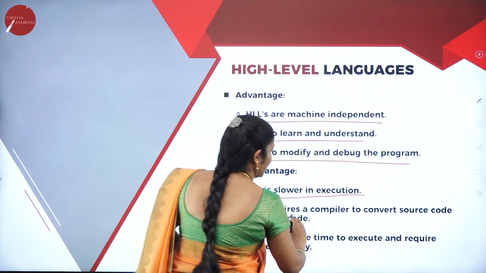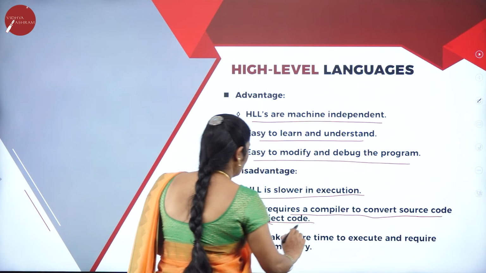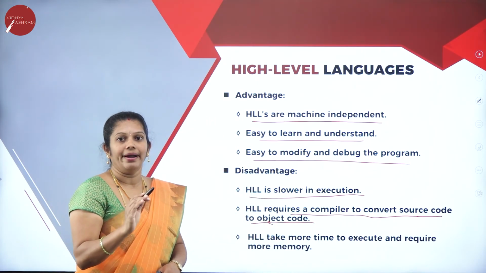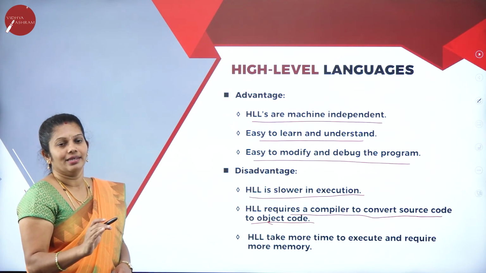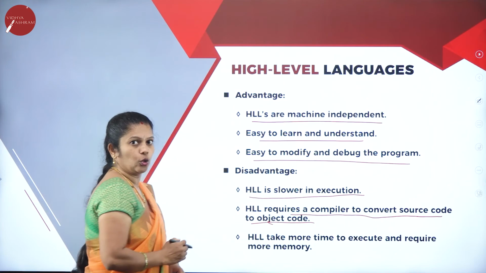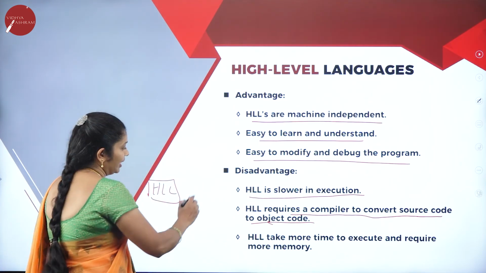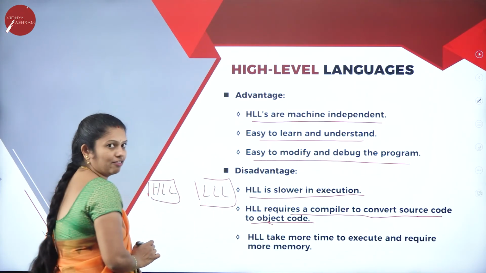High-level languages require a compiler to convert source code to object code. Here, it requires a compiler, software, a language translator to convert this source code. Source code is nothing but high-level languages. That has to be converted into object code, that is nothing but low-level languages.